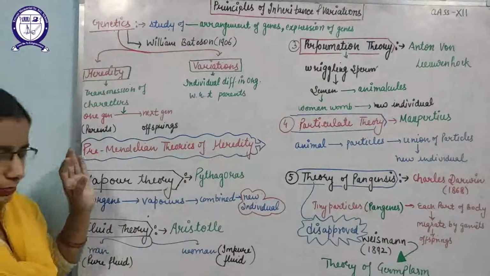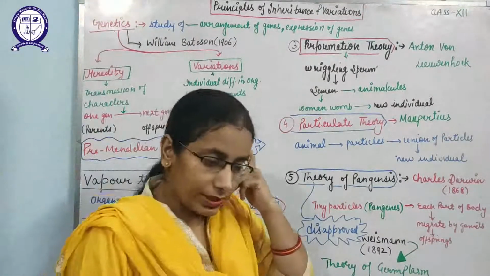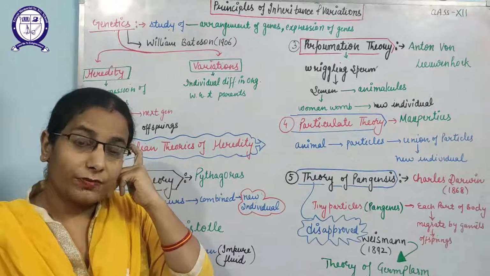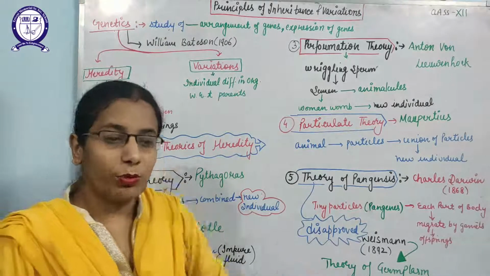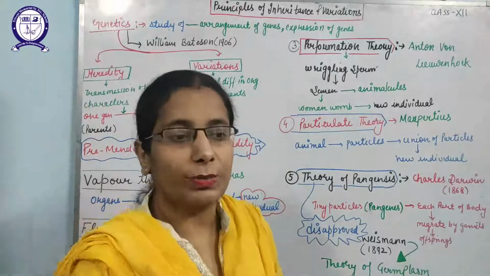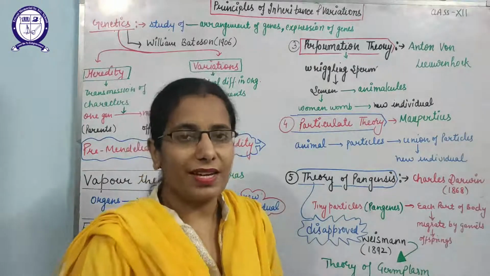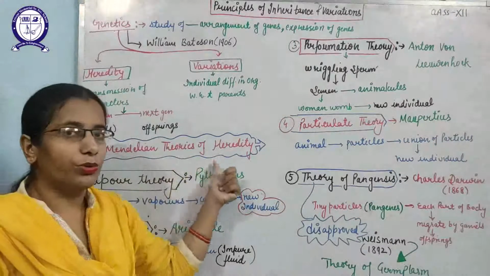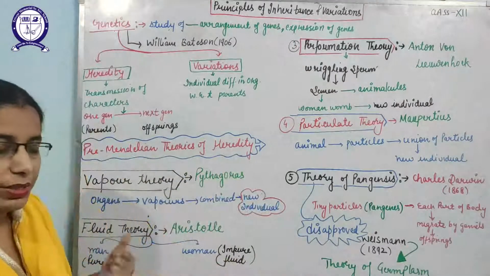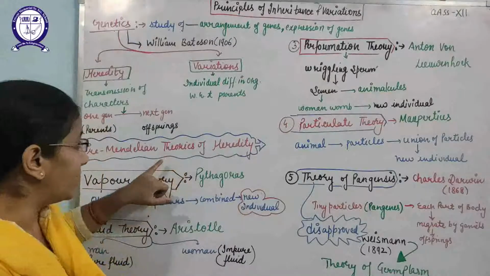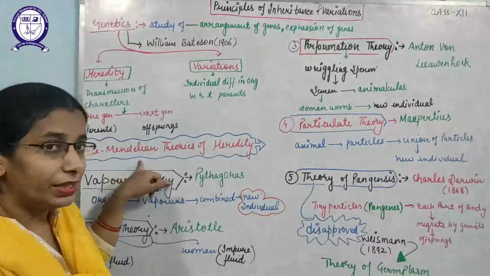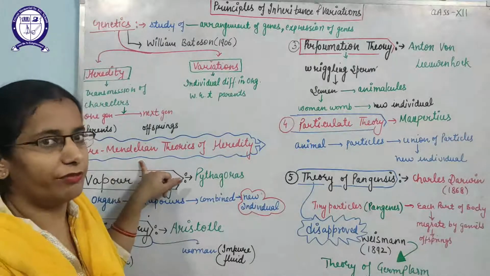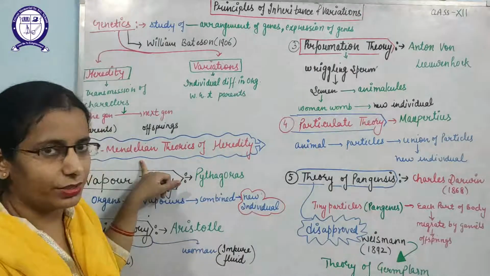Mainly in this chapter we will study about Mendel, because Mendel is considered the father of genetics. But before that, some theories were given to explain the different terms of genetics, which are considered the pre-Mendelian theories of heredity. Pre-Mendelian means before Mendel gave the concept of the physical unit, that is the factors that carry the characters.